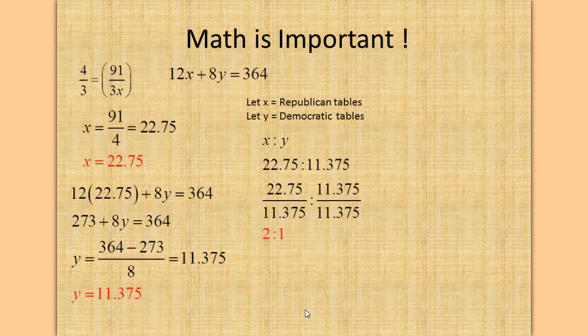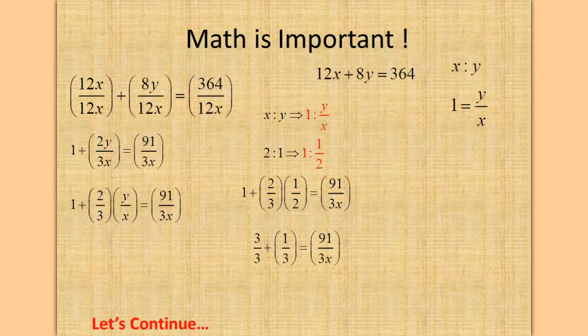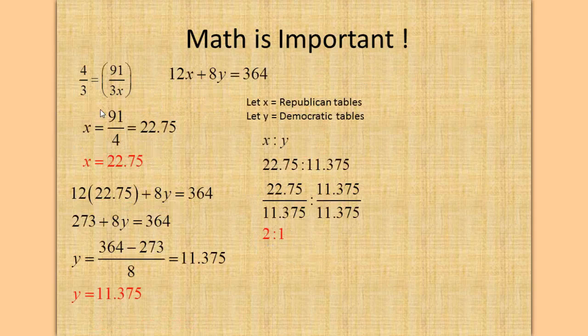Let's continue. If we add 3/3 and 1/3, that's 4/3. So we get 4/3 is equal to 91 divided by 3x. And if we multiply by 3, the 3's cancel, and we divide by 4, we get 91 over 4, or x is equal to 22.75.